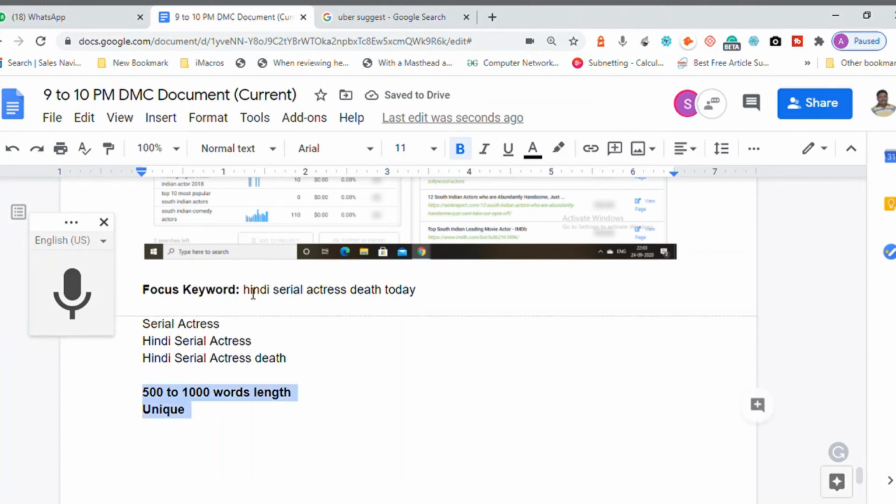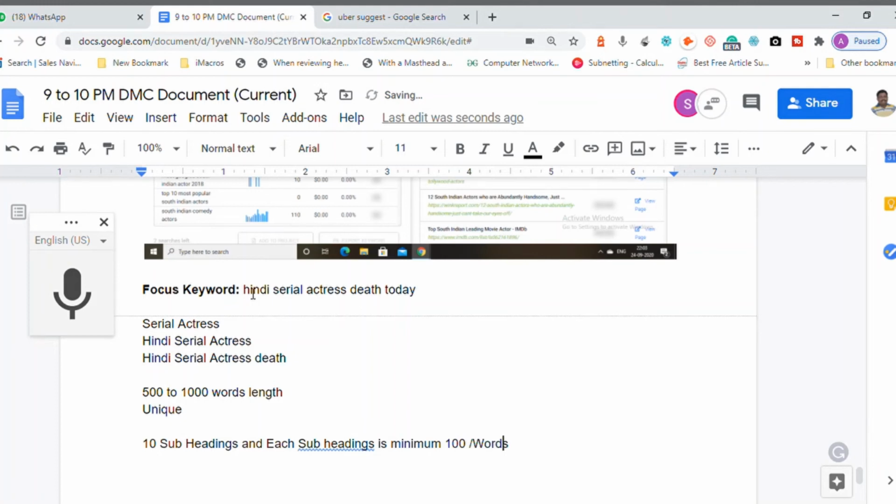No copy paste. With this requirement, let me say you are having a 500-word article or a 1000-word article. You know how I design this 500 or 1000 word article? I make sure that I take 10 subheadings. You're getting the point. I will take 10 subheadings, and each subheading is minimum 100 words.